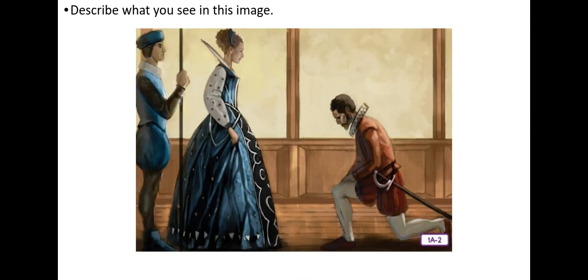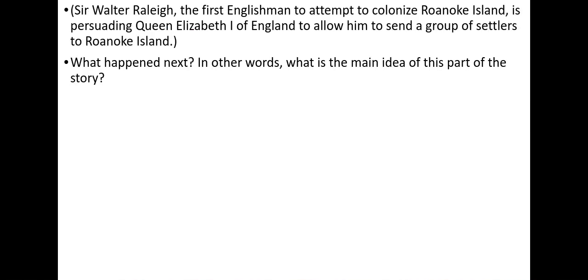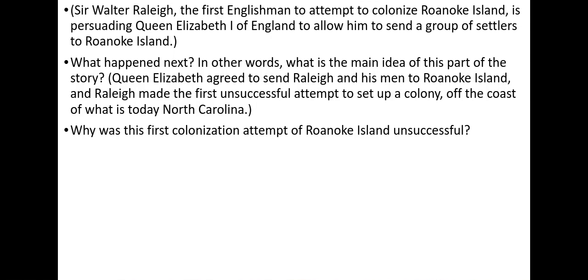Describe what you see in this image. Sir Walter Raleigh, the first Englishman to attempt to colonize Roanoke Island, is persuading Queen Elizabeth I of England to allow him to send a group of settlers to Roanoke Island. What happened next? In other words, what is the main idea of this part of the story? Queen Elizabeth agreed to send Raleigh and his men to Roanoke Island, and Raleigh made the first unsuccessful attempt to set up a colony off the coast of what is today North Carolina.